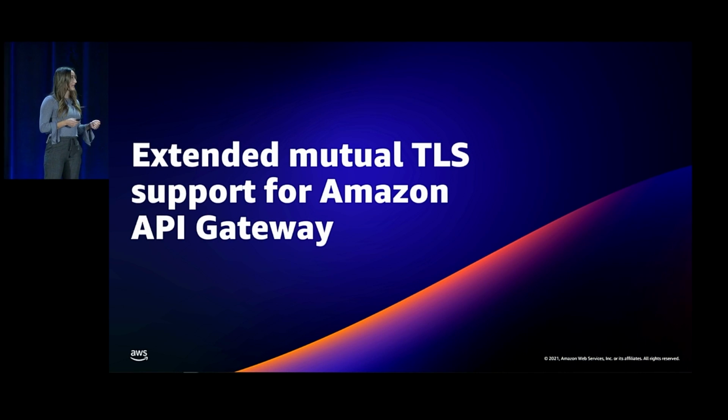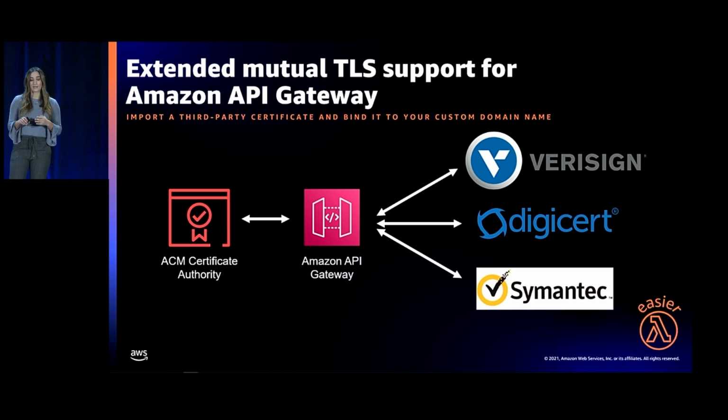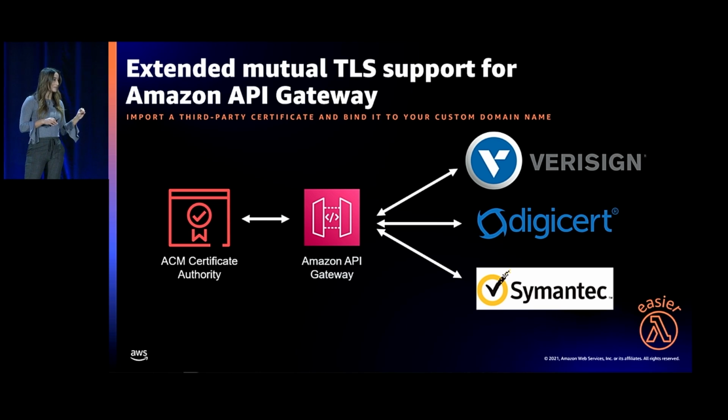The first thing we did for API Gateway was we extended mutual TLS support to support our third parties. So now you can import a third-party certificate, such as VeriSign or DigiCert, and bind it to your custom domain name for a mutual TLS-enabled API. So previously, you could only use a domain name using a certificate generated from ACM, Amazon Certificate Manager, without any third parties, but now you can use third parties.